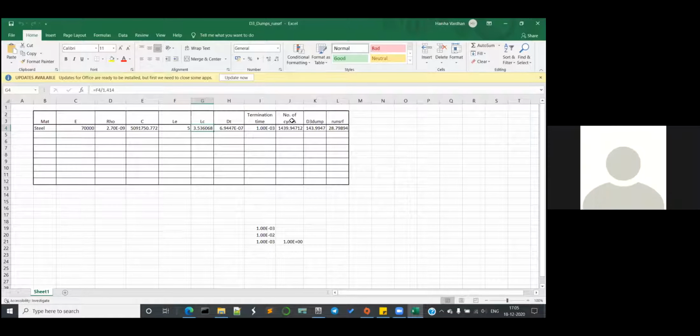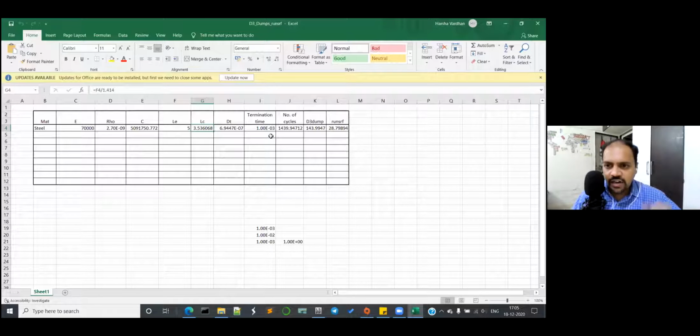Actually, that is not directly related to materials. It is related to the DT, sorry, delta T. Now this delta T is a user defined time step. Remember, you may have plastic, aluminum, steel, everything in one collector or one assembly. Any assembly will contain more than two or three, maybe sometimes five, six materials.